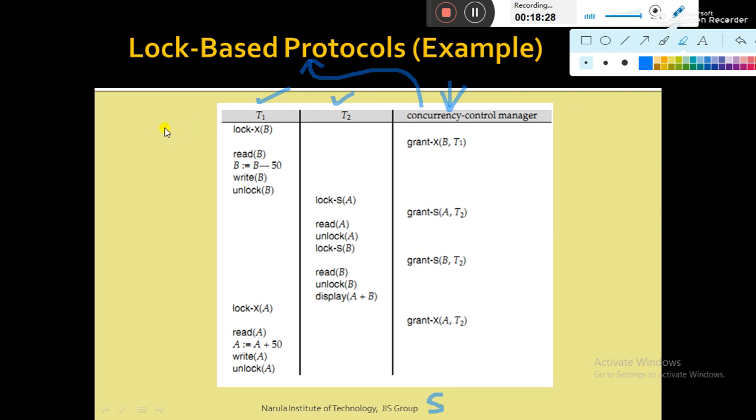So start here. If you look at schedule S, you can easily see that the CPU, the central processing unit, starts with transaction T1. Transaction T1 first makes a lock request on data item B in exclusive mode lock.